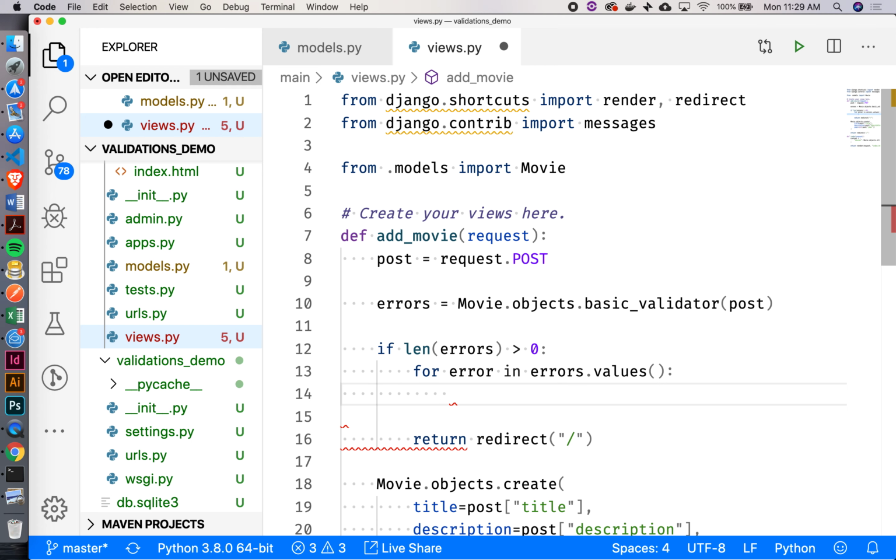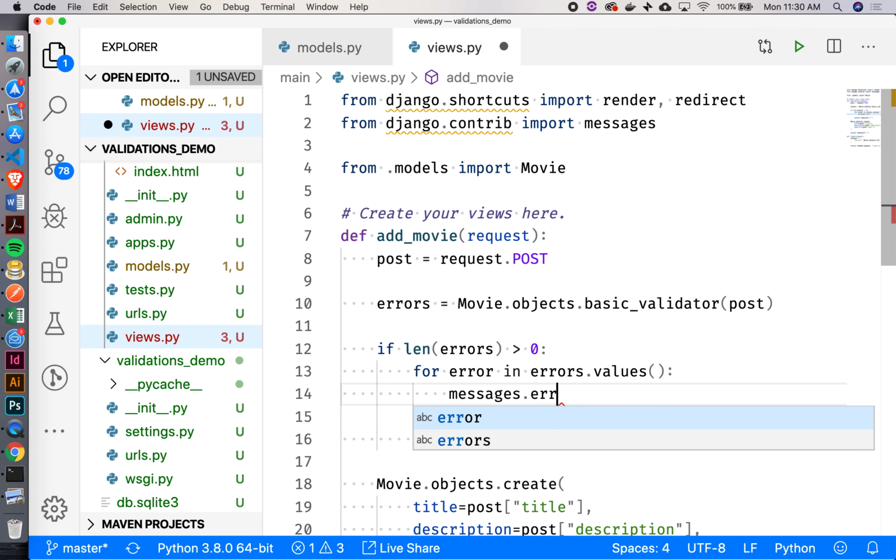Right? And that'll just give me the values because I'm not really going to do anything with the keys. I just want to know what are those error messages that I need to show my user. Okay. Then what we're going to do is we're going to say messages.error, or is it errors?